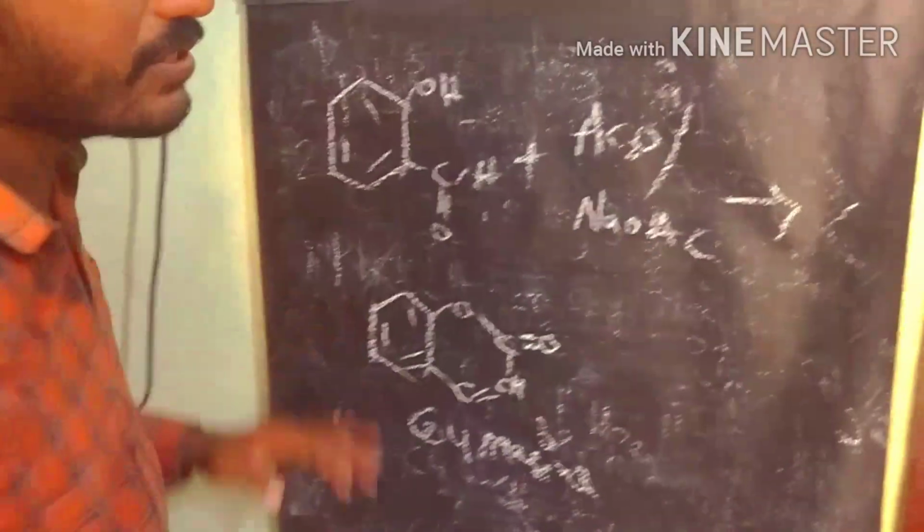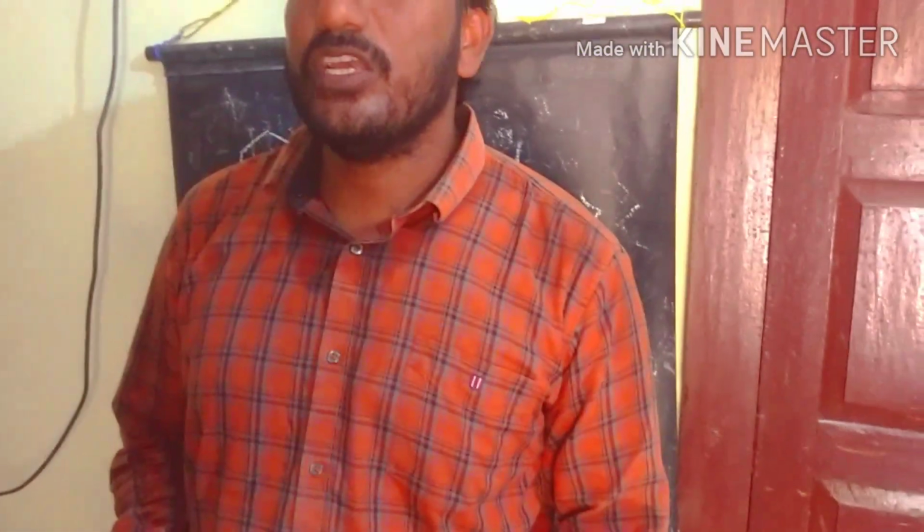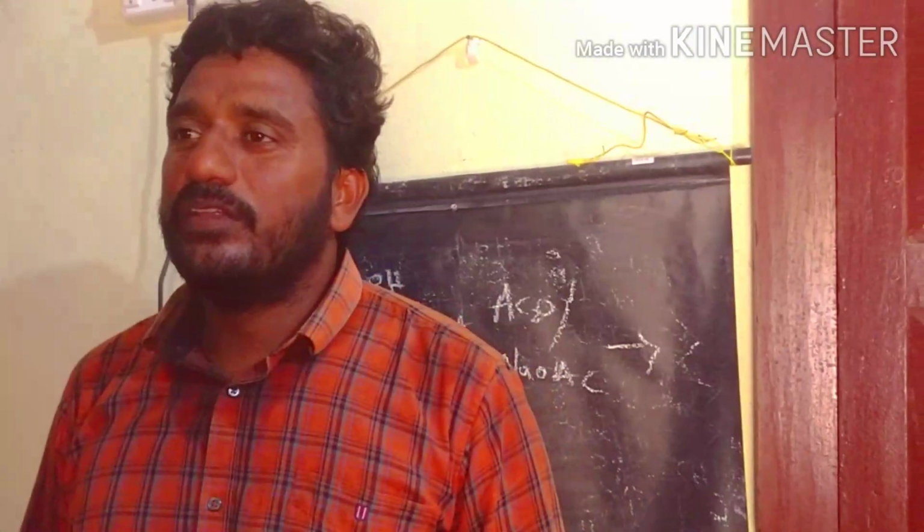The next reaction we discuss is benzoin condensation. The major difference between benzoin condensation and Cannizzaro reaction: in both cases we are using the same reactant, that means there is no alpha hydrogen present in the reactant, but the reagents are different.